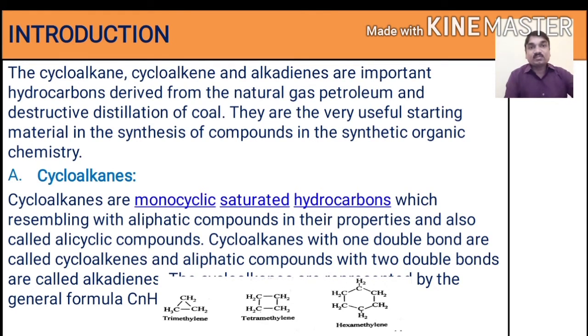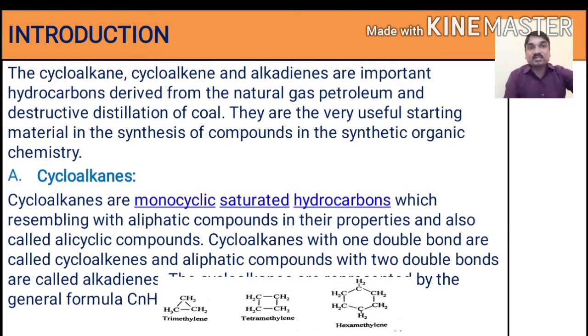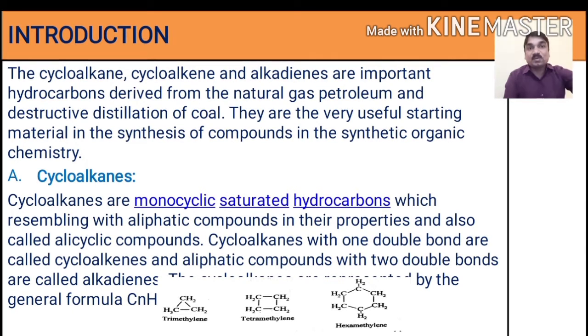Cycloalkanes are monocyclic saturated hydrocarbons which resemble the aliphatic compounds in their properties and are also called alicyclic compounds. Cycloalkane with one double bond is called cycloalkene, and aliphatic compounds with two double bonds are called alkadienes. They have the general formula CnH2n+2.